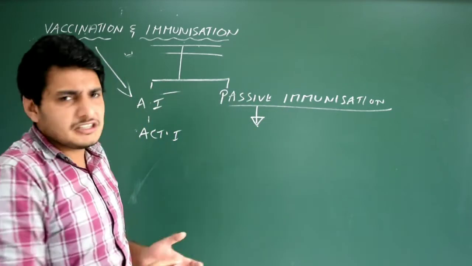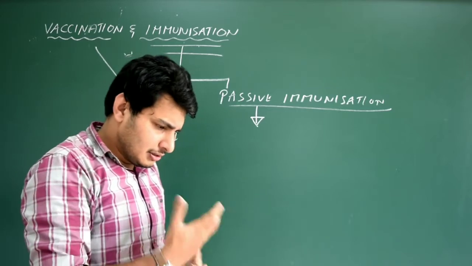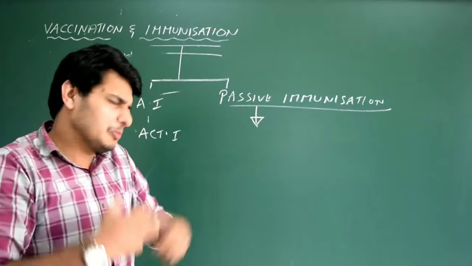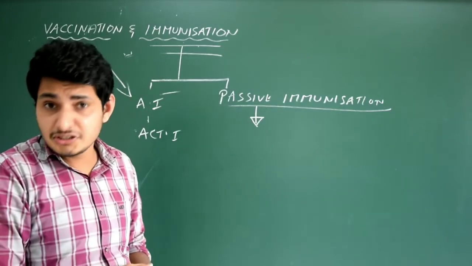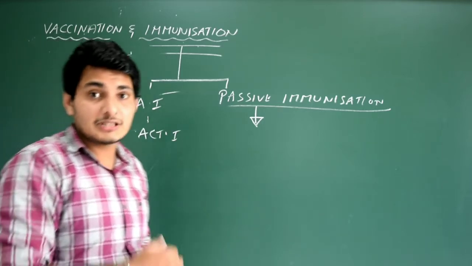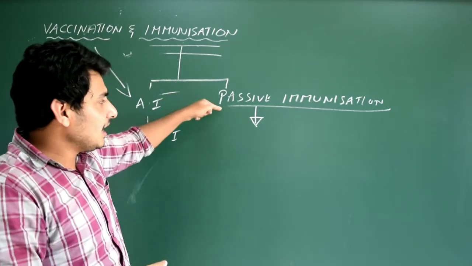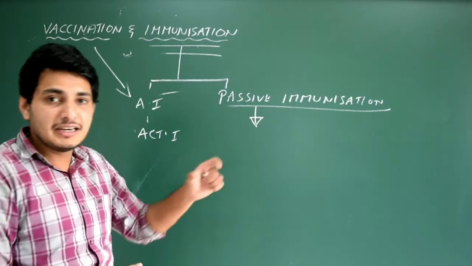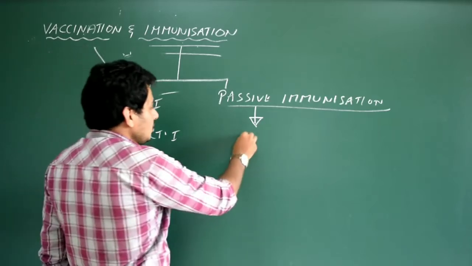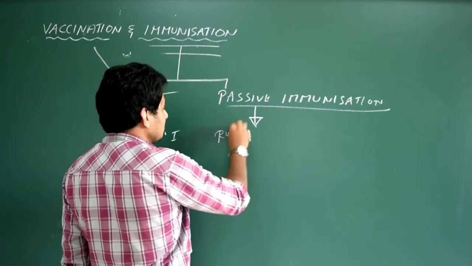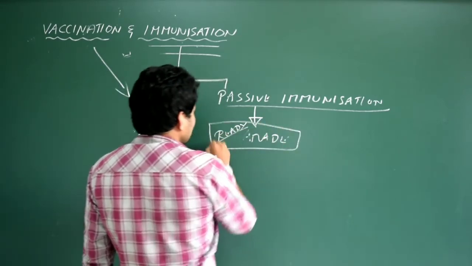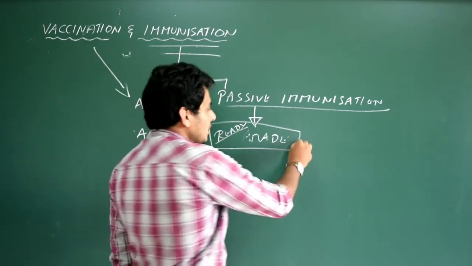Passive immunization is when a person is infected by a deadly microorganism. It could be any type of microorganism, and he is suffering from the disease. So we cannot wait for the active immunity to develop, because it normally takes a longer time. At that time we need to take him to the hospital and give him ready-made antibodies, already prepared in laboratory conditions. The reason behind this is to boost our immunity.